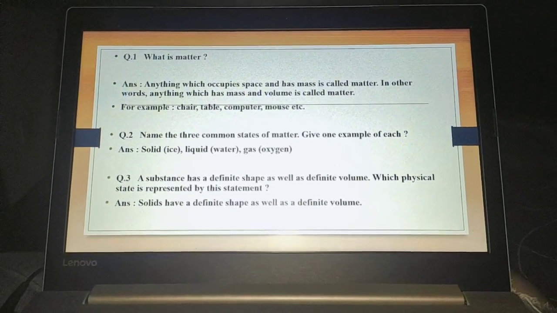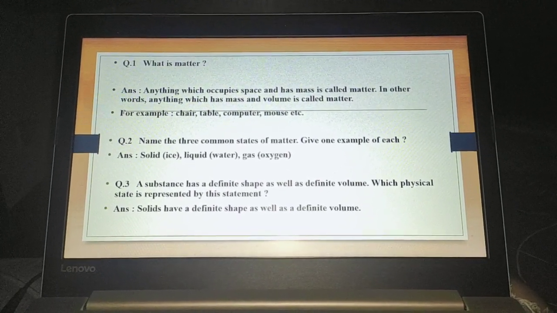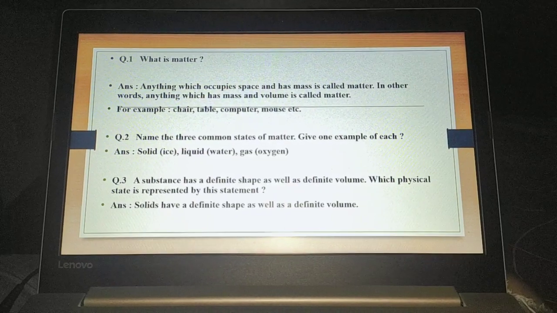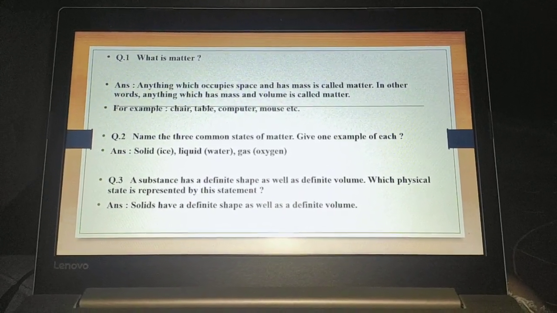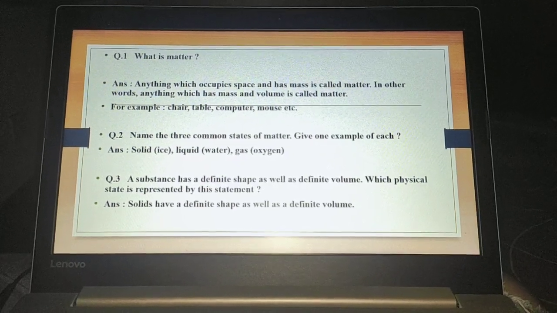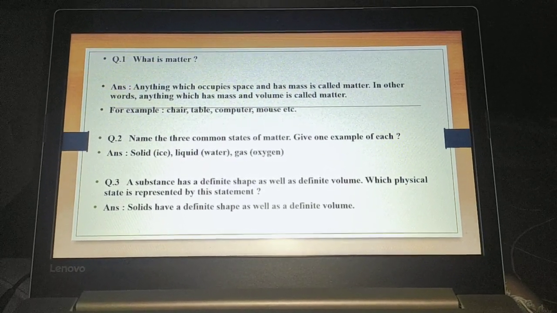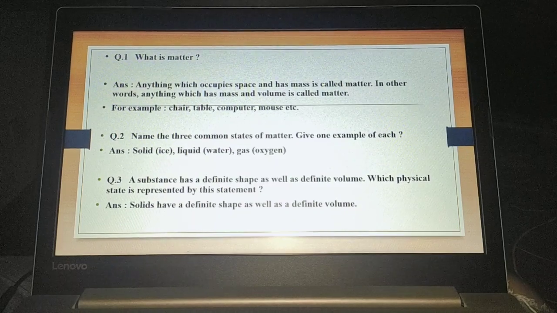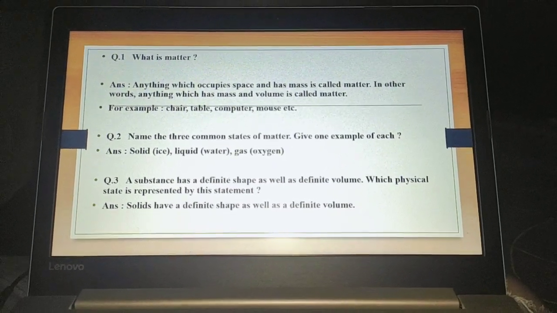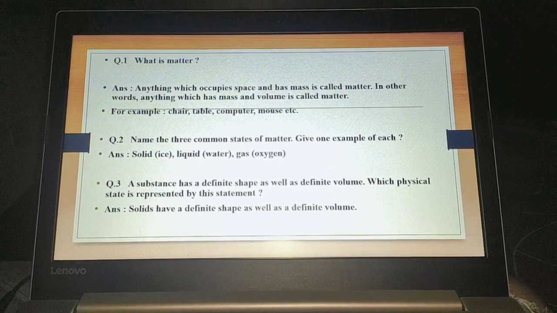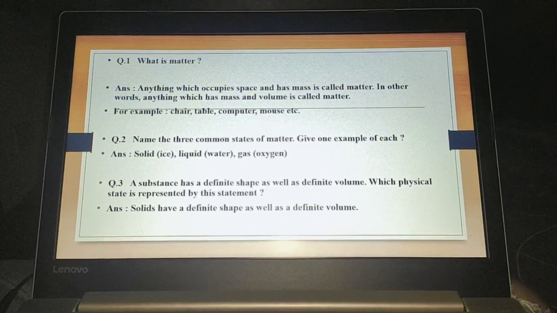Next, name the 3 common states of matter. Give one example of each. Solid, ice; liquid, water; gas, oxygen. Next is, a substance has a definite shape as well as definite volume. Which physical state is represented by this statement? Solid has a definite shape as well as definite volume. So these types of questions come in your 1 mark only.